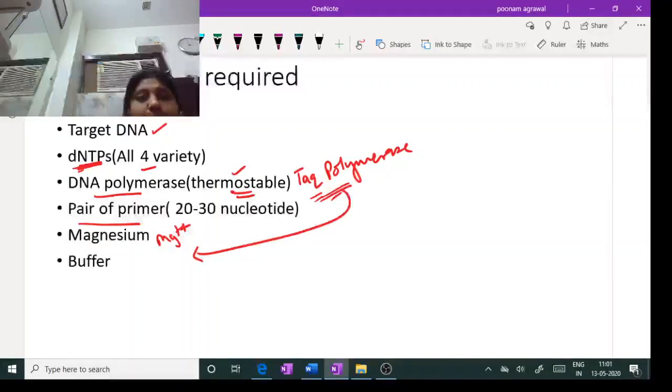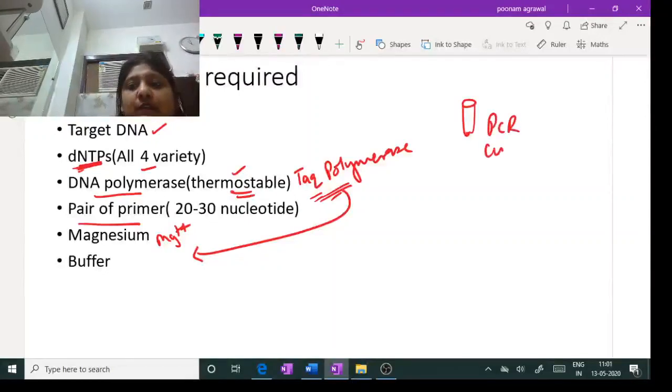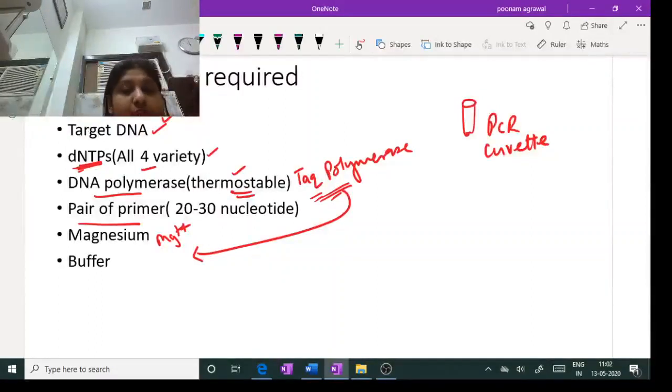So from outside we have to add the measured quantity of magnesium as well in the PCR tube. This is a very small vessel, called a PCR tube. In this we pour all the material: the target DNA which needs to be amplified, and then all four varieties of deoxynucleotide, DNA polymerase, a pair of primers, magnesium, and the buffer to maintain the pH.